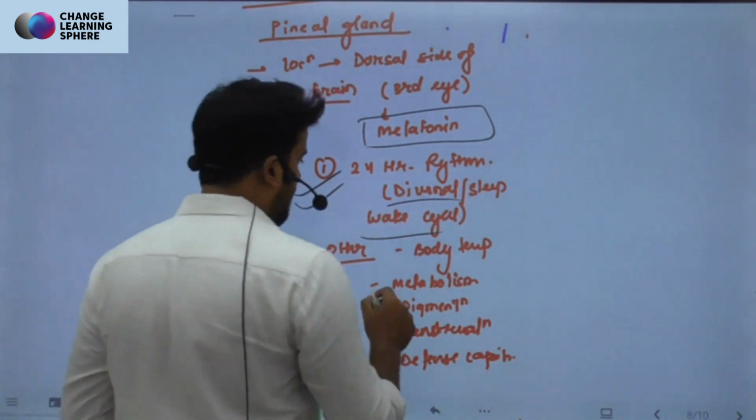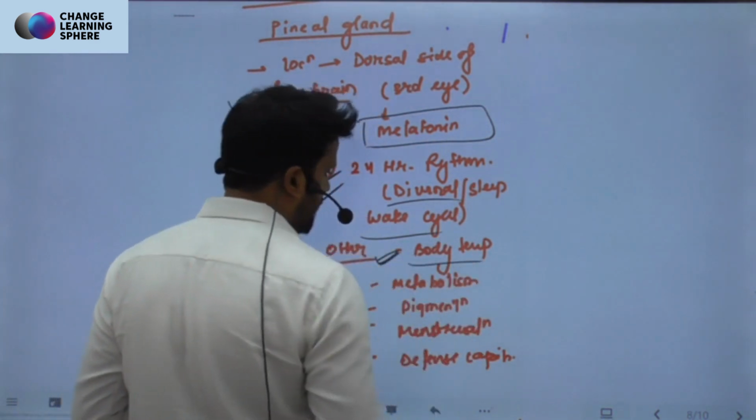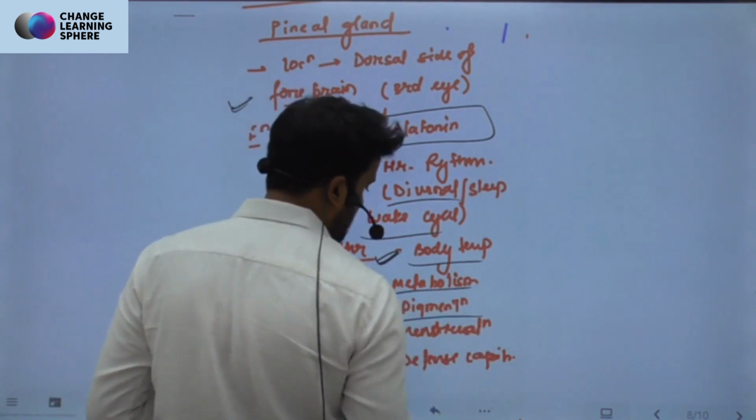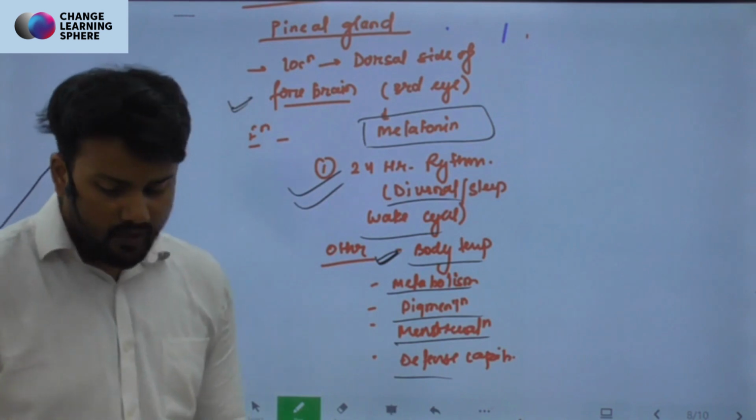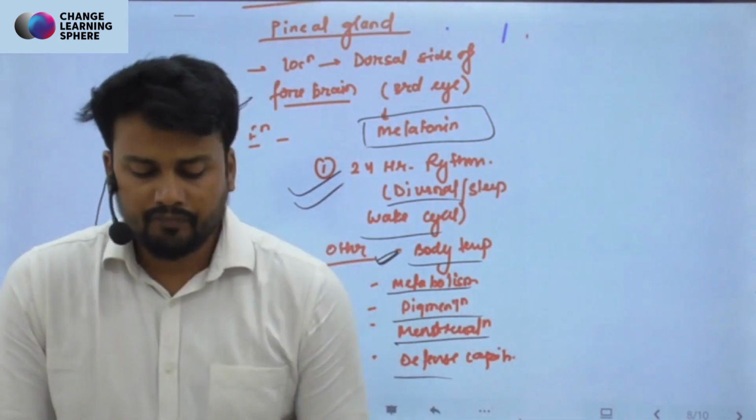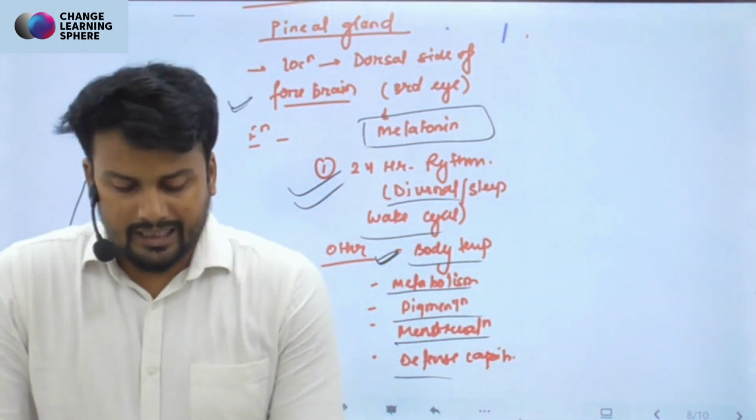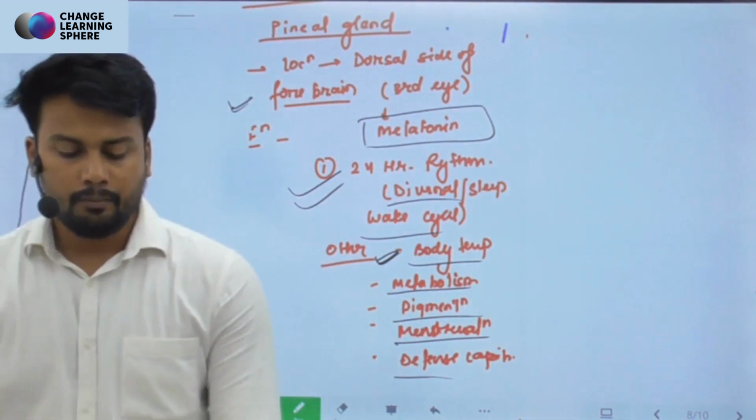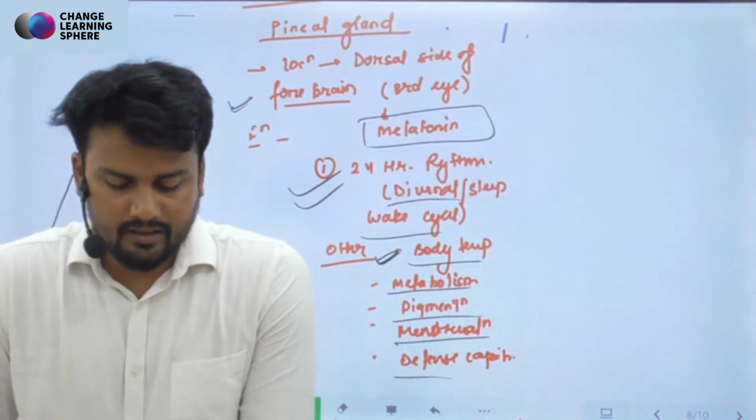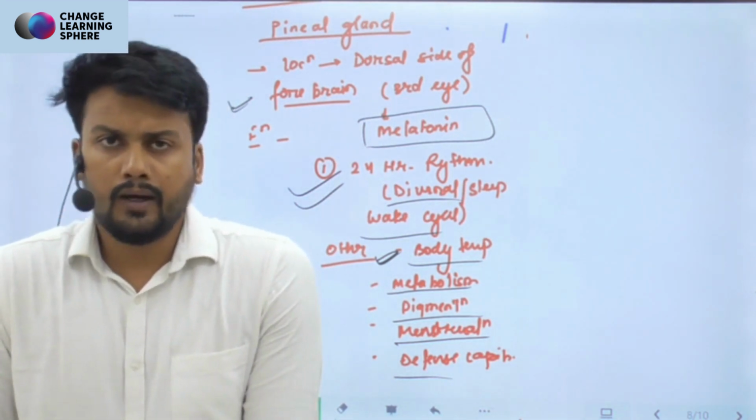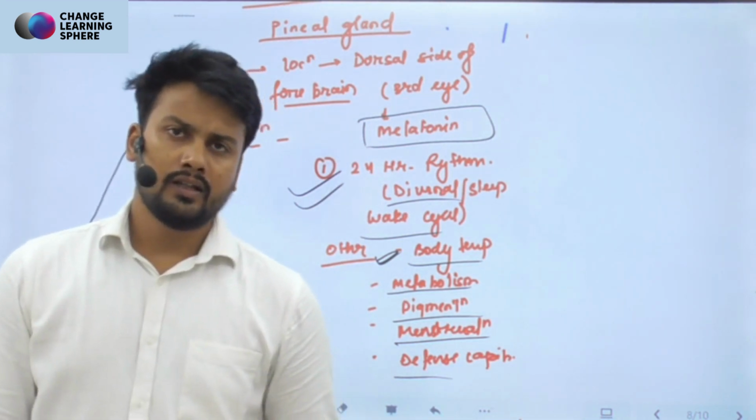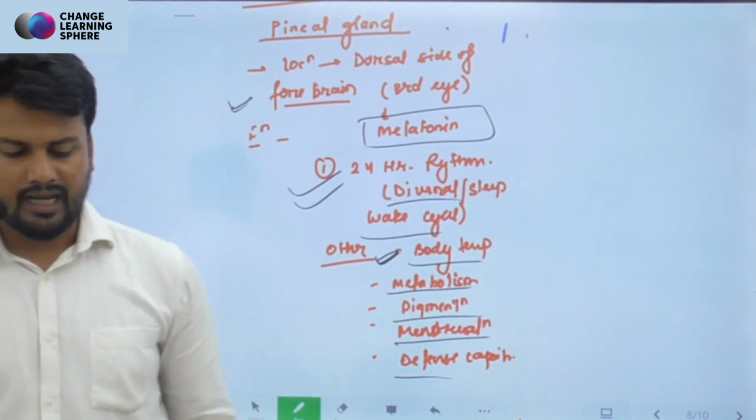Other things that it can maintain are body temperature, metabolism, pigmentation also, menstruation, and the defense system in our body. So this is all about your pineal gland and pituitary as well as hypothalamus gland. So in the next section we'll be talking about other endocrine organs like the thyroid, parathyroid and so on.